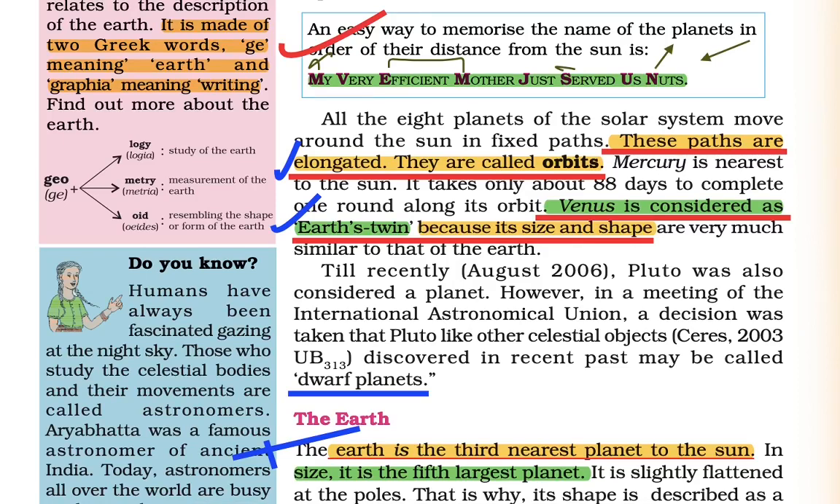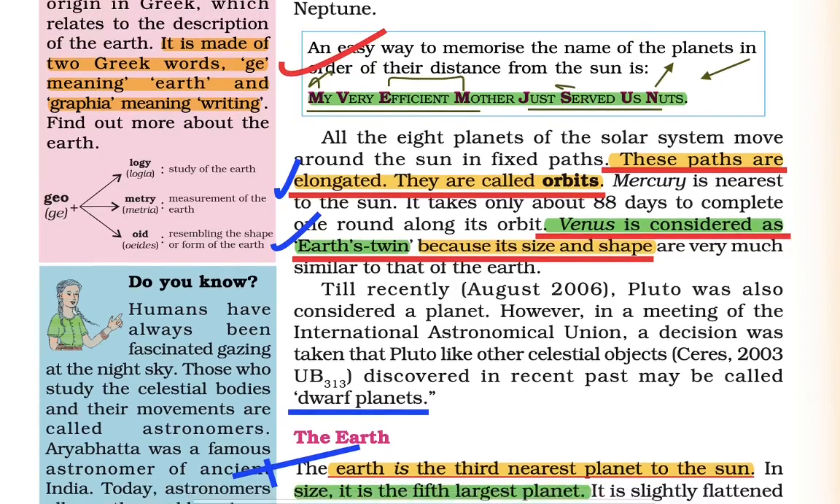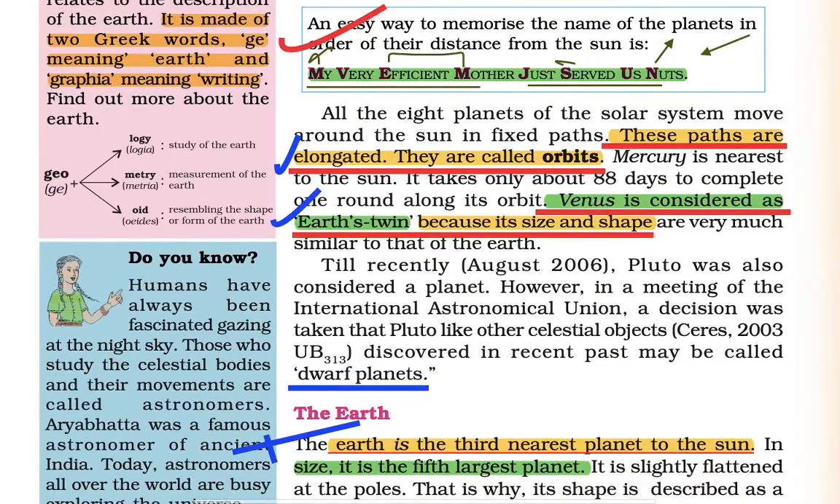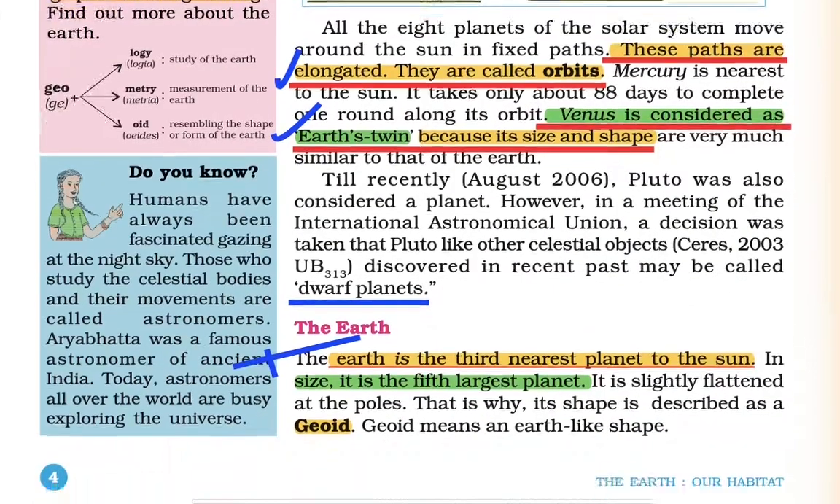These 4 are considered to be the inner planets. Then we have the Jovian planets. So these are some differences between them, and we can remember the order with the trick "My Very Efficient Mother Just Served Us Nuts."